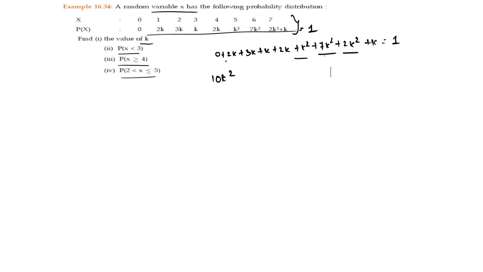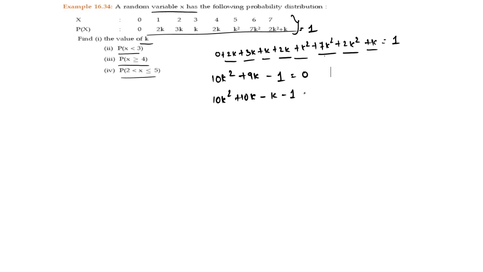The k terms: 2, 3, 5, 6, 8, 9, that is 9k. Bringing 1 to this side, minus 1 is equal to 0. So 10k square plus 9k minus 1 is equal to 0.